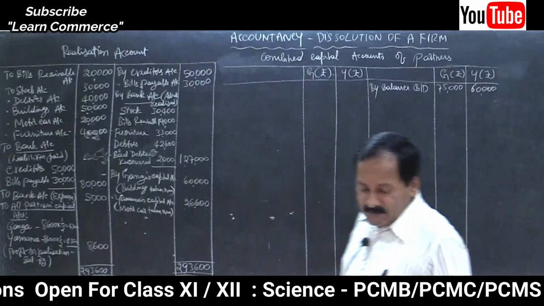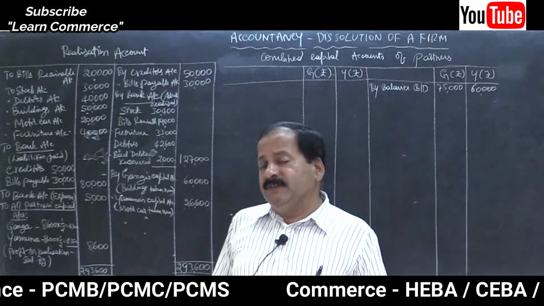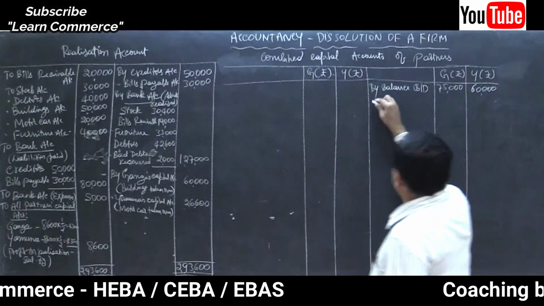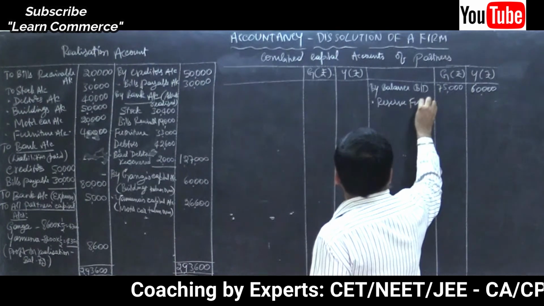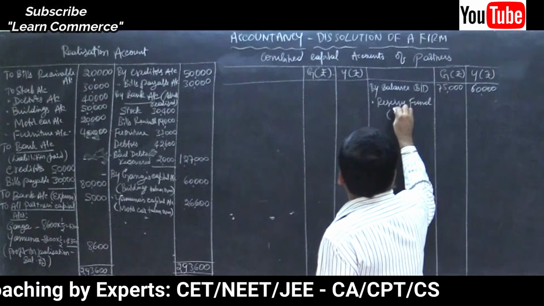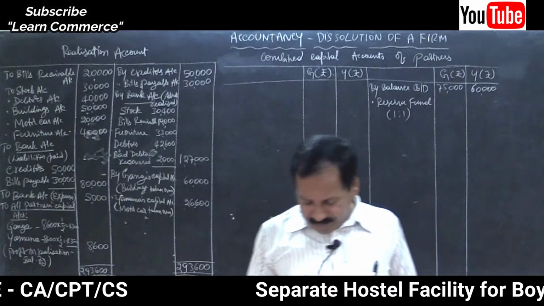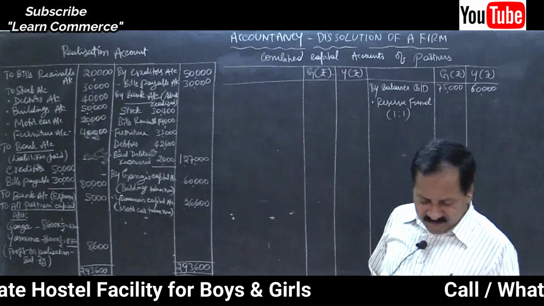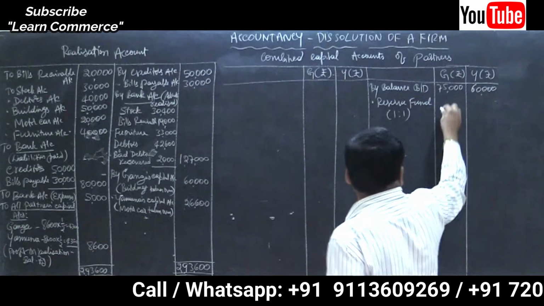Then there is a reserve fund, I told you, should be transferred to capital accounts, isn't it? Opposite side, that is, by reserve fund, equal ratio 1:1. 10,000, so 5,000 each, correct? Write it.